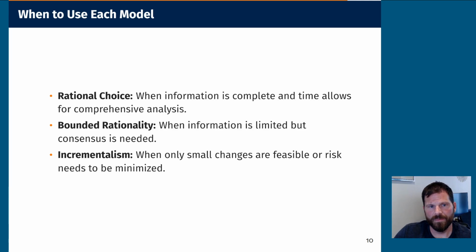When to use each model? Rational choice, when you have good information and you have time. Bounded rationality, when you need consensus, when time is limited, when information is limited. And incrementalism, when only small changes need to be done, or only small changes are politically feasible.